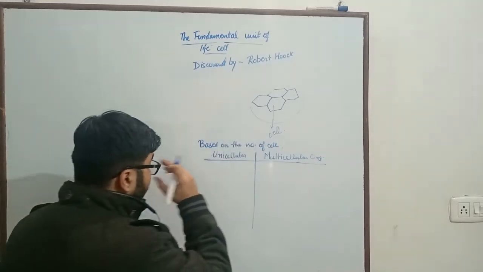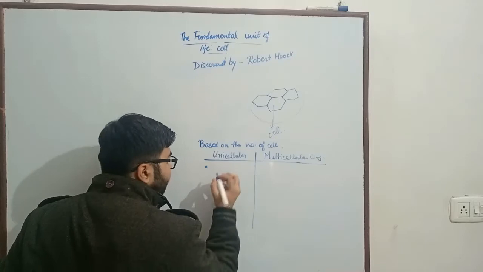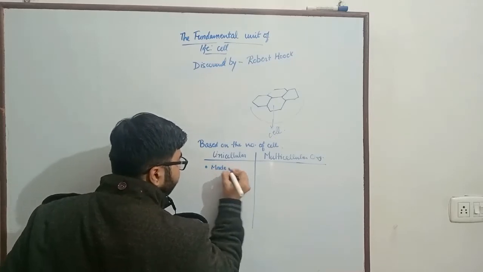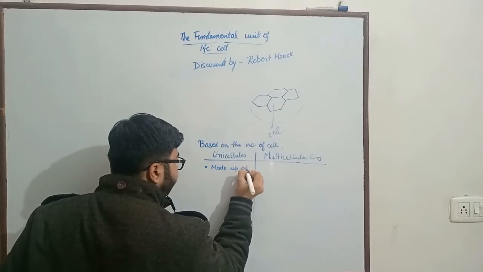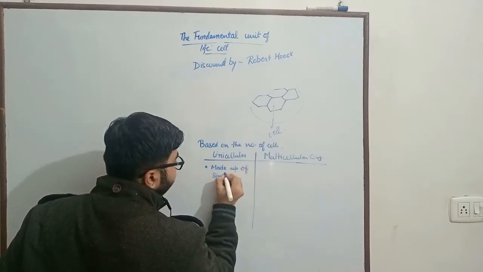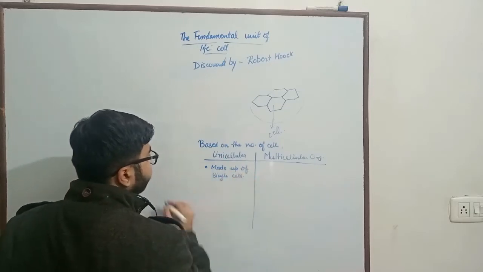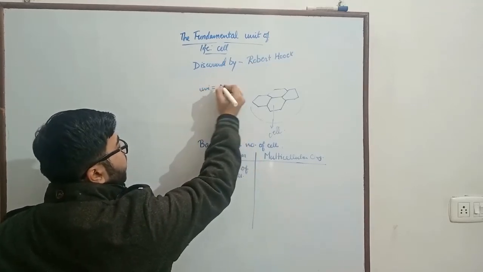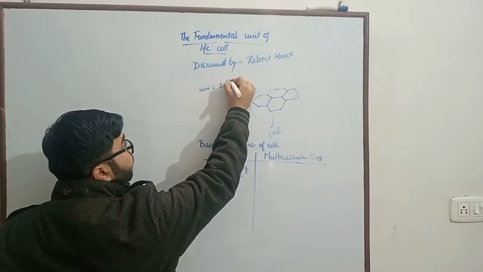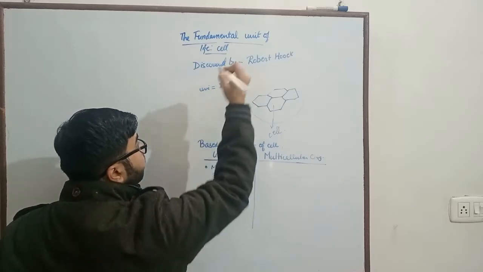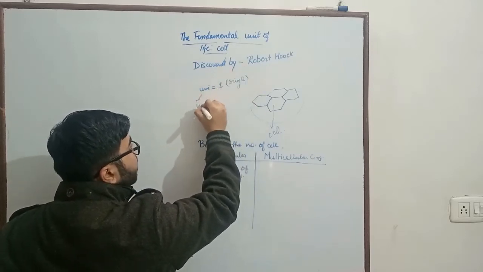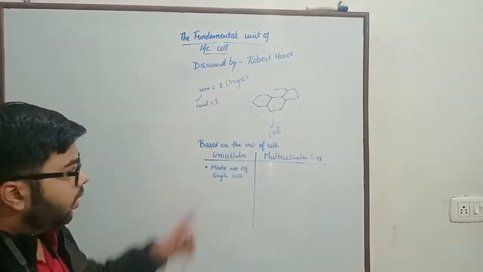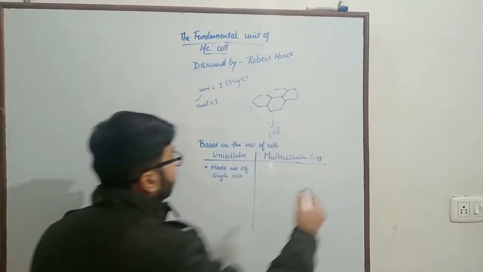So the unicellular organisms are made up of single cell. Okay, as uni means one or single. Uni actually refers to unit and unit means one. So we call it unicellular organism.